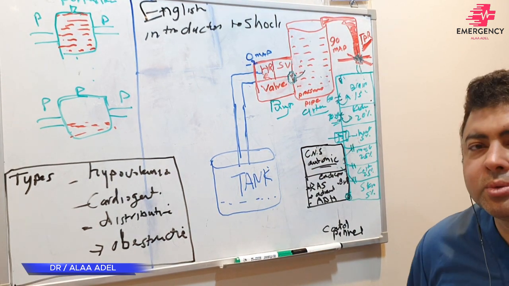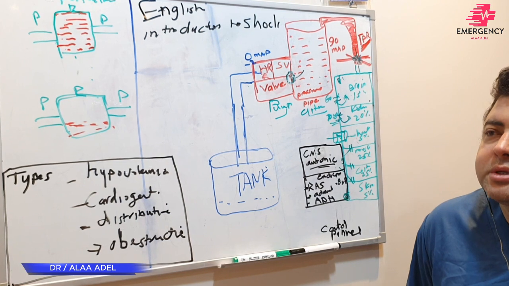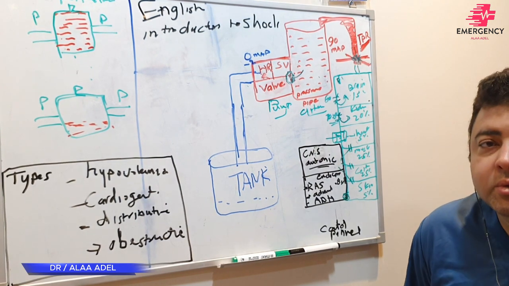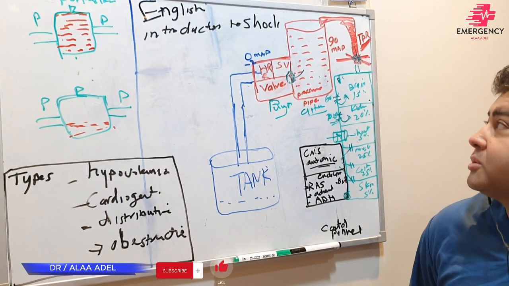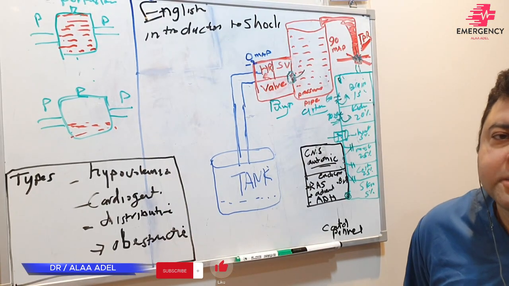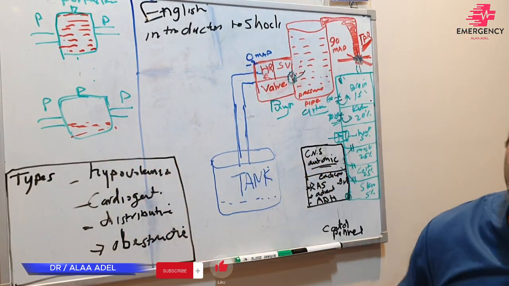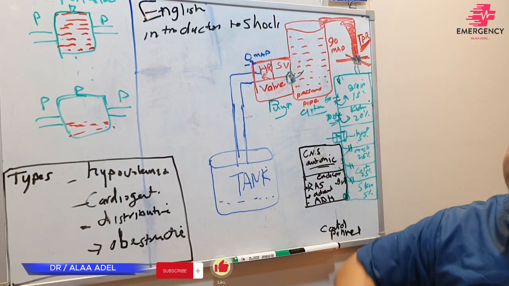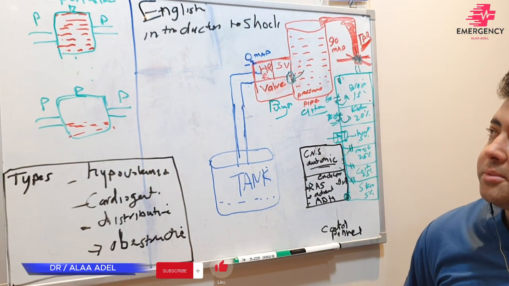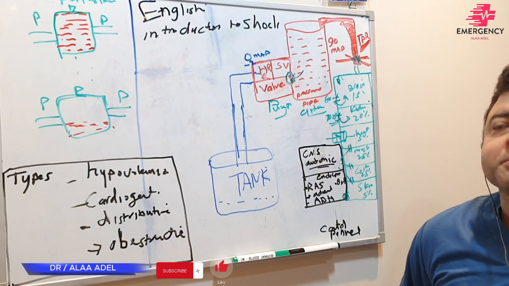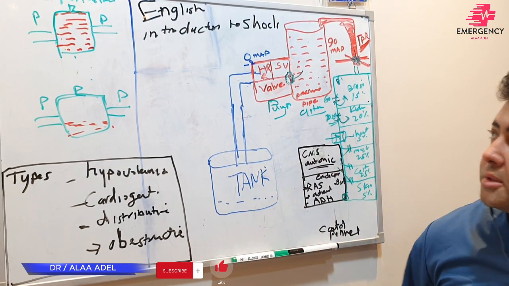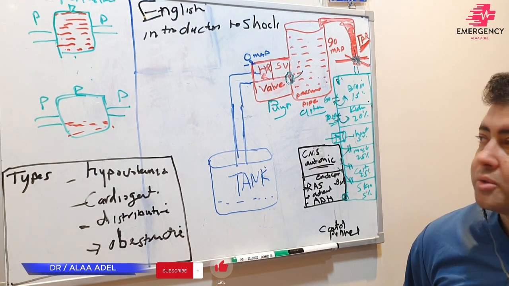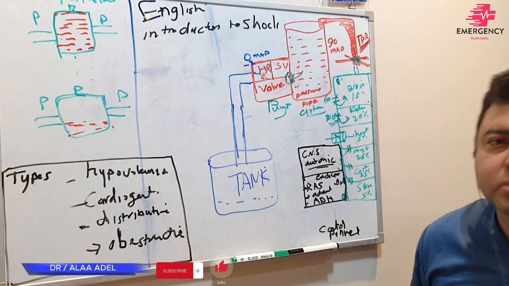Sometimes patients come to you, for example, with a blood pressure of 70/40, but he's conscious and oriented. Okay, he's not in a shock state. Shock does not mean the blood pressure is low. Shock means the perfusion is low. So we are searching for perfusion, how to assess perfusion. In the next lecture, inshallah, we'll discuss the assessment of shock, every point of shock, how to assess.